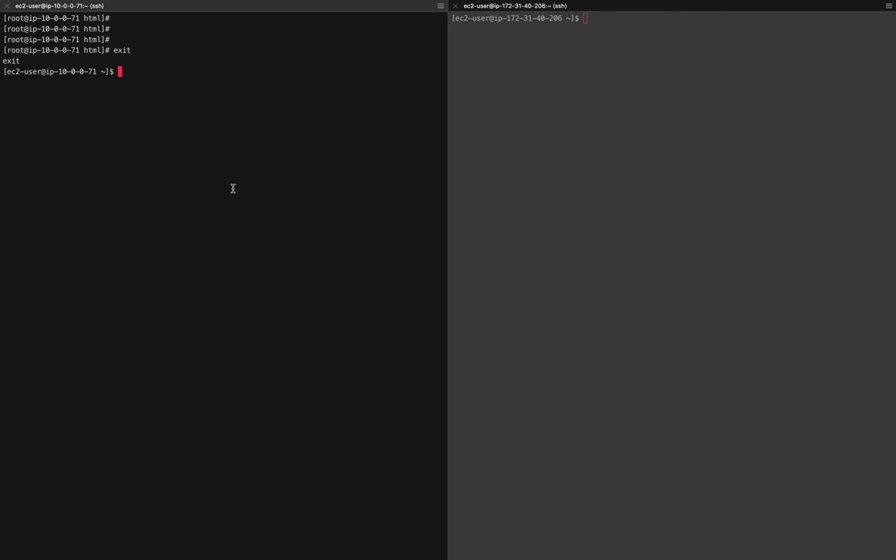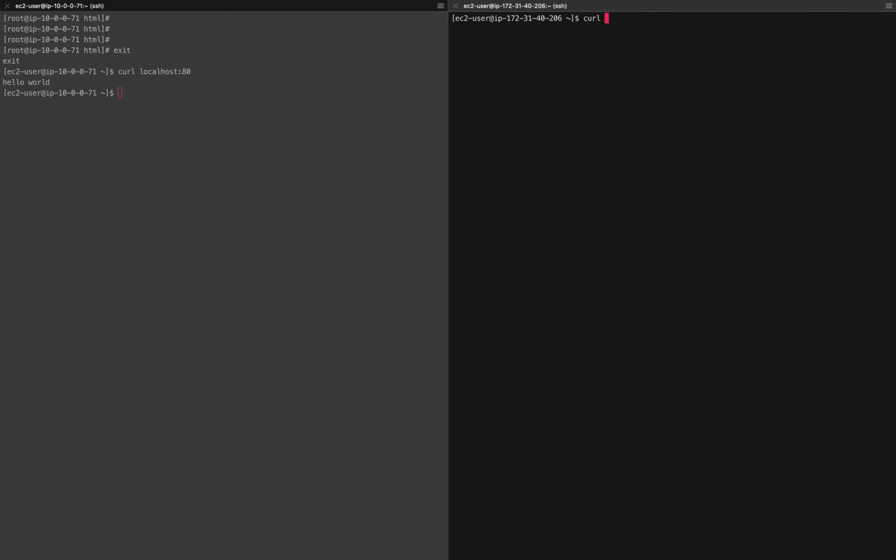Remember, I already have a web server running on this one. So let me curl localhost. Remember, we just created a web server. I'm going to do a curl, and there you go, it is giving me hello world. But from here, if I try to connect to that guy, how do I connect? Pretty simple. What is our IP address here? 10.0.0.71. So I'll do curl 10.0.0.71 on port 80. You see, right now I'm not able to connect. It is just stuck there. But at the end of this lab, we'll be able to connect.